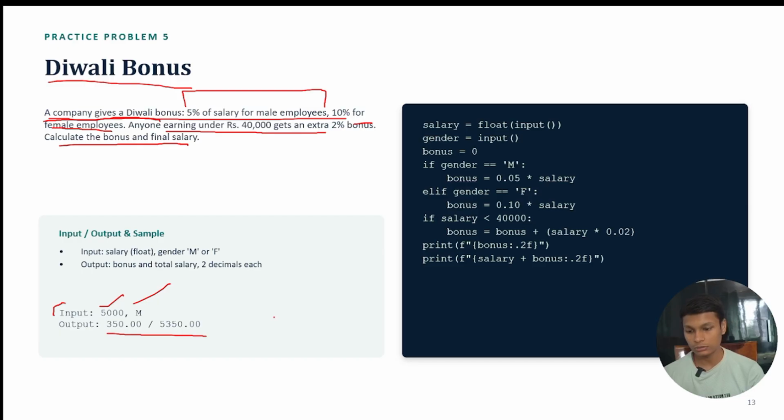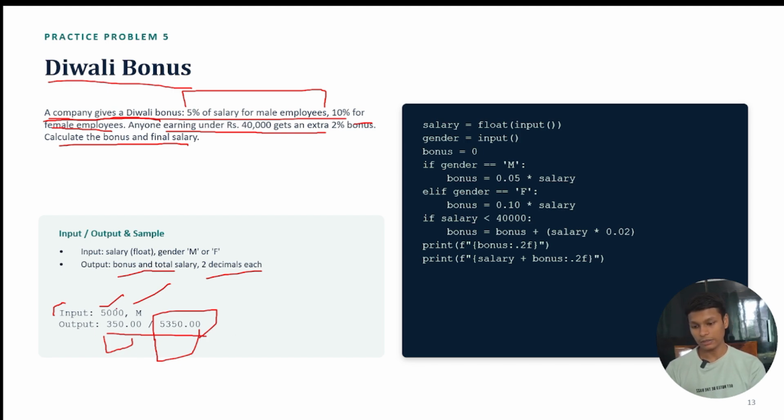So let's write the code for this. Here you can see that our output contains two things. First is the bonus and then the total salary. Okay, each with two decimals, meaning the bonus was this and the salary was this. This is how it will be printed. The sum of bonus and salary was this.